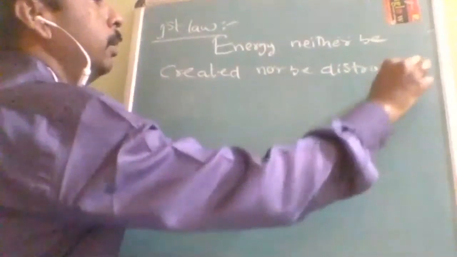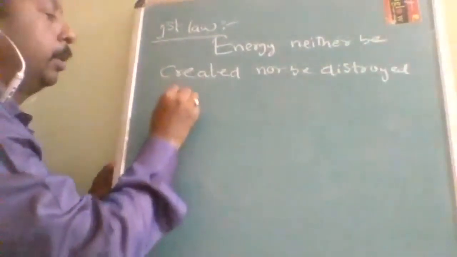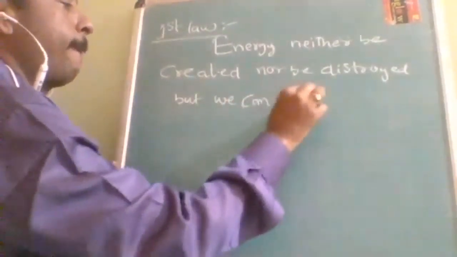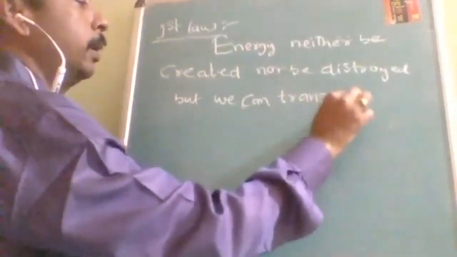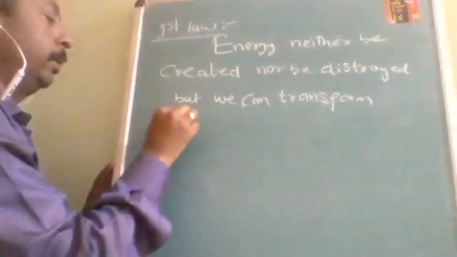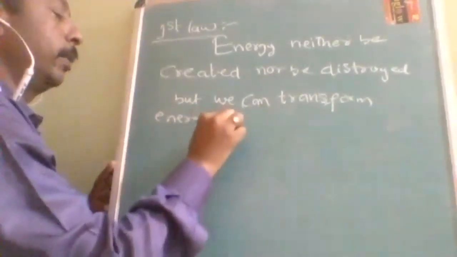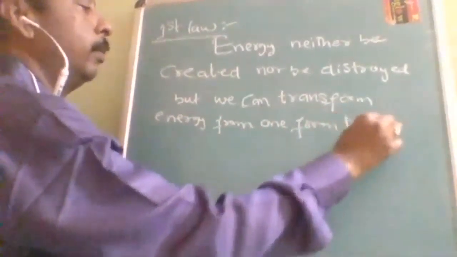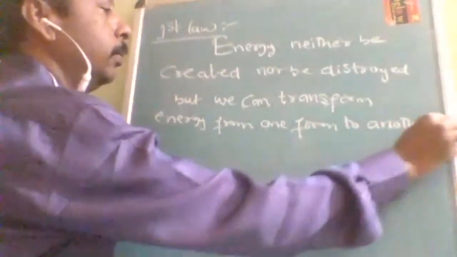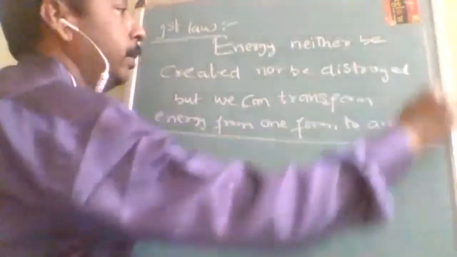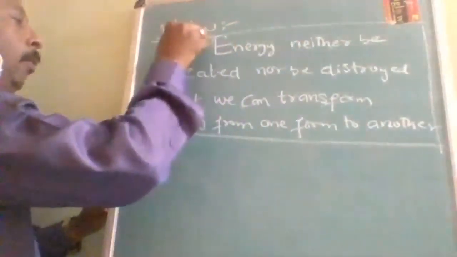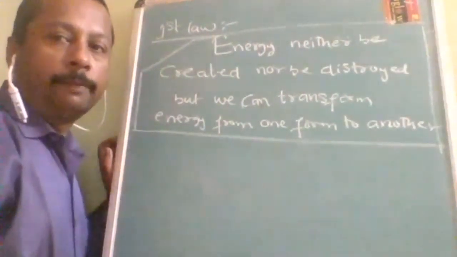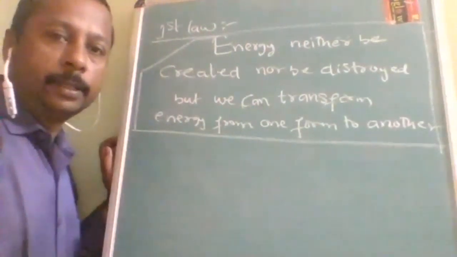Nor be destroyed. But what we can do? We can transform energy from one form to another. So this is the first law of thermodynamics statement. Energy is conserved. But the forms of energy are different.